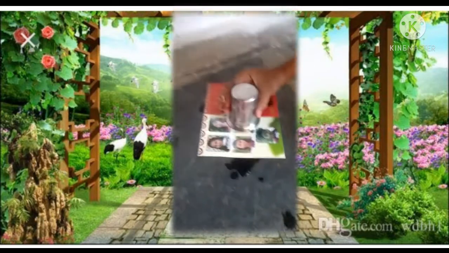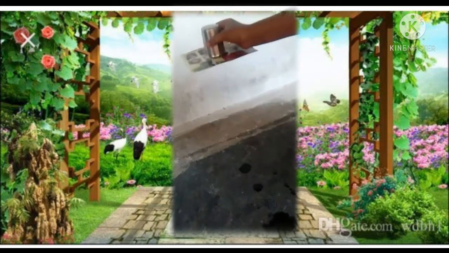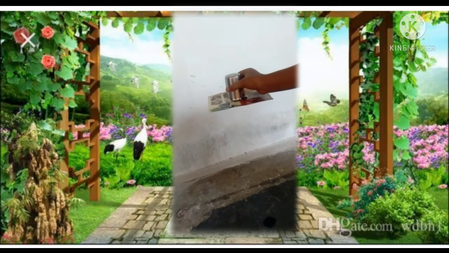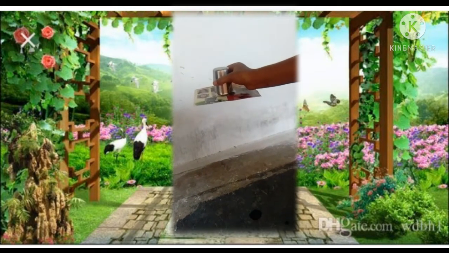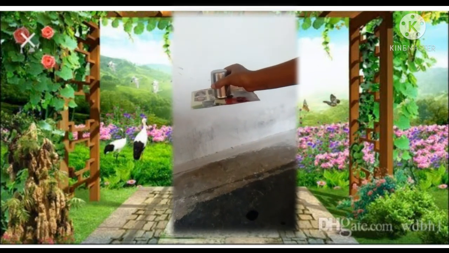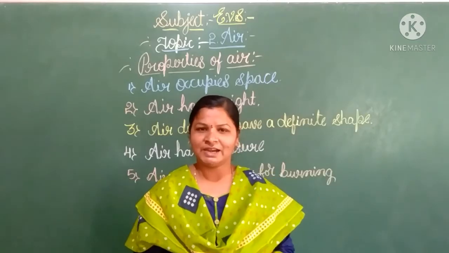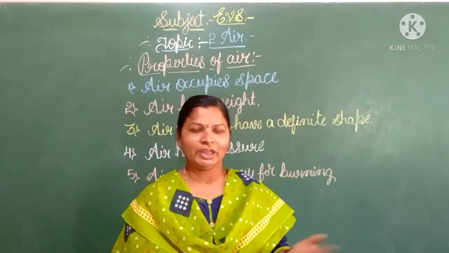Is it possible, children? Yes, it is possible because air exerts pressure everywhere, in all directions. So that's why the cardboard sheet and the water don't fall down. It means the air is pressing upward on the cardboard sheet. So this activity also tells us air has pressure. I hope you understand this property by doing these two experiments.